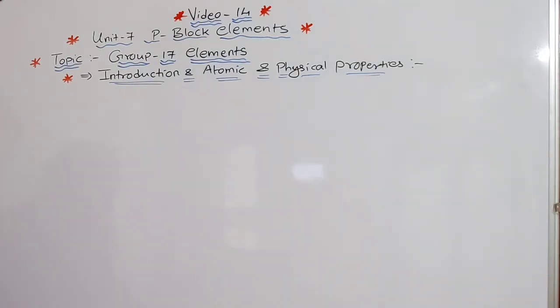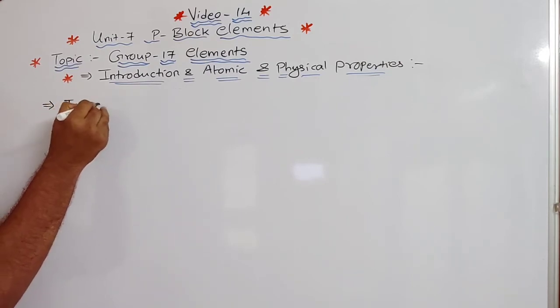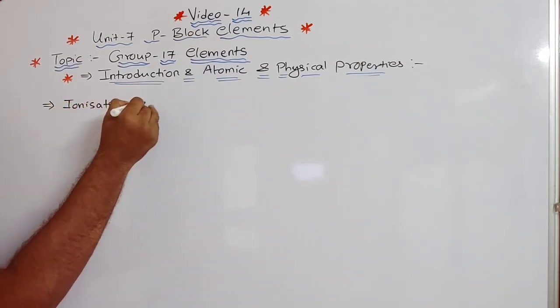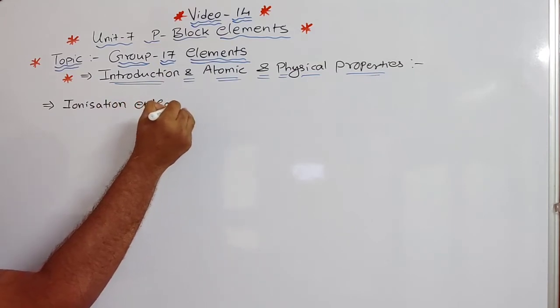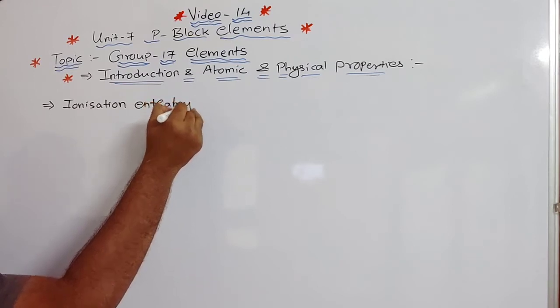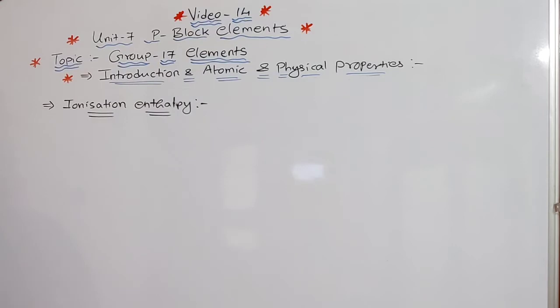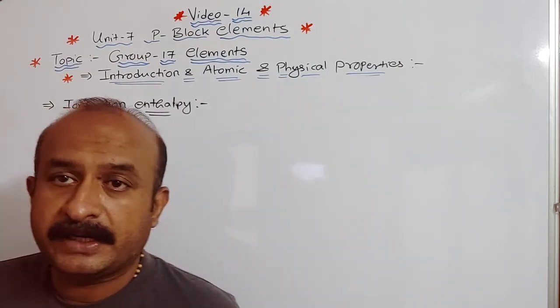Okay. Now when we talk about ionization enthalpy, this is the energy required to change an atom into an ion.